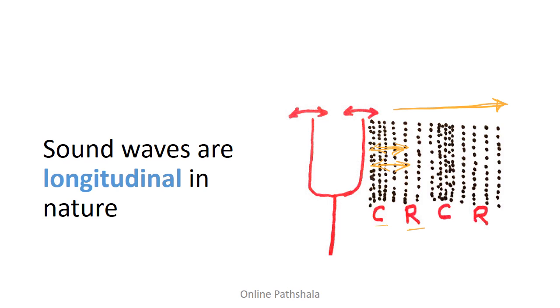The other kind of waves are transverse waves, which you will learn about in higher classes. Transverse waves are those in which the particles do not oscillate in the same direction. They oscillate in a different direction. Electromagnetic waves are an example of transverse waves.